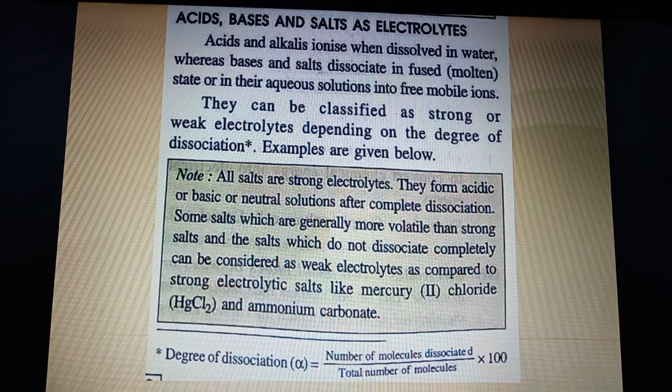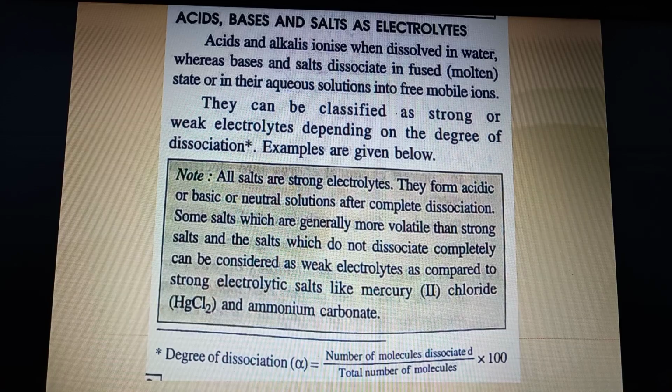It is the number of molecules dissociated upon the total number of molecules we had taken, into 100. For example, if I had started with 100 molecules of HCl, and after we make an experiment we find out that out of the 100 molecules we had taken initially, 70 molecules of HCl have ionized, broken down, dissociated into H plus and Cl minus, so it will be 70 upon 100 into 100. So the degree of dissociation is 70%.